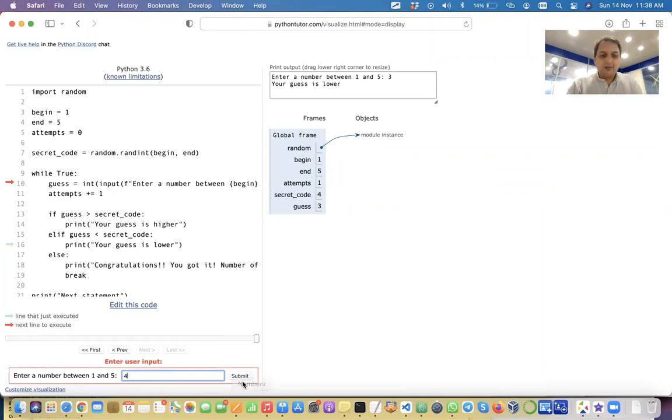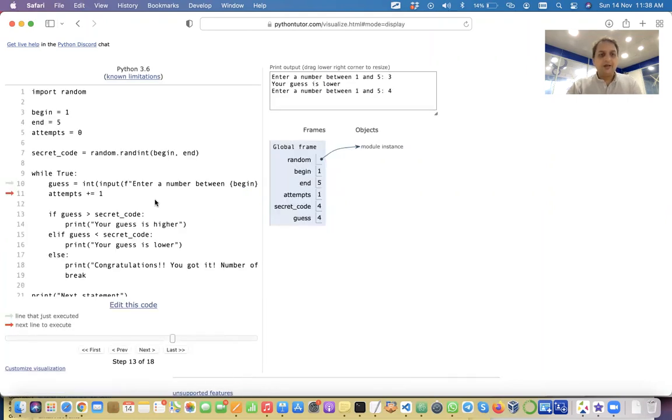Now this time let's say I am putting it correctly, and then guess is 4, and then attempts has become 2, and then no, this is not greater than, this is not less than that. That means it is equal to, and then we will get this. Congratulations, you got it. Number of attempts is equal to 2, right? And then you see that it is going to break this, because now we will be executing this break statement, because break is part of the else block. That's how the break statement will be executed.